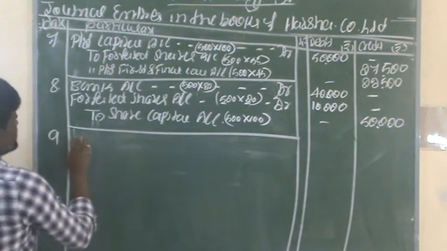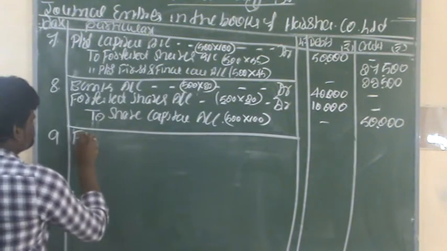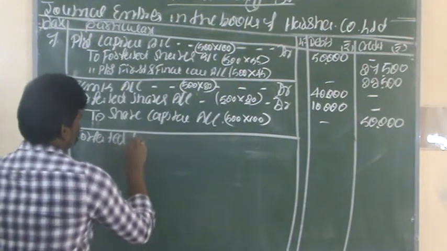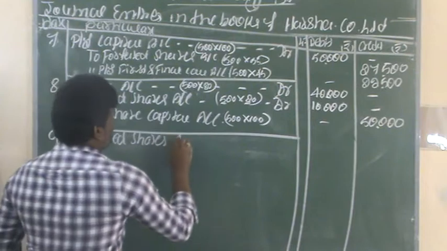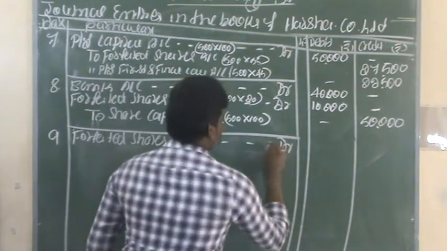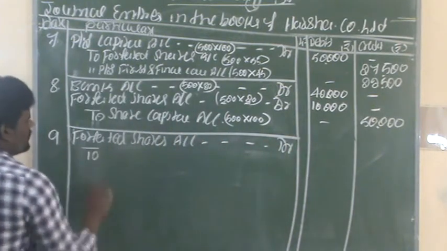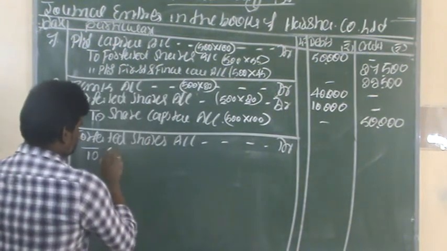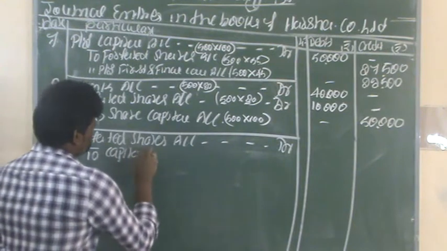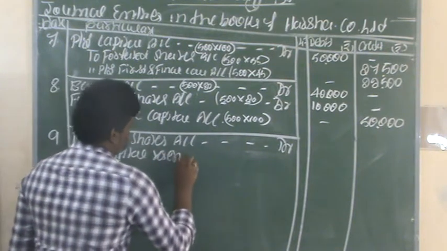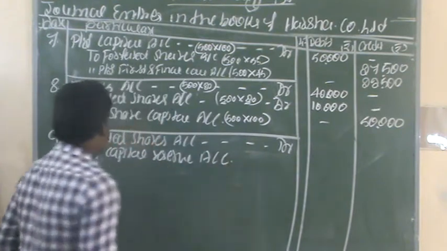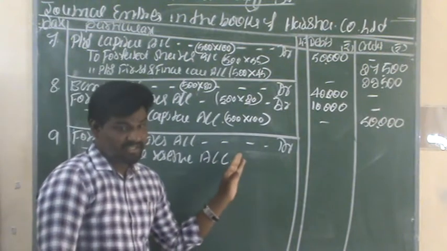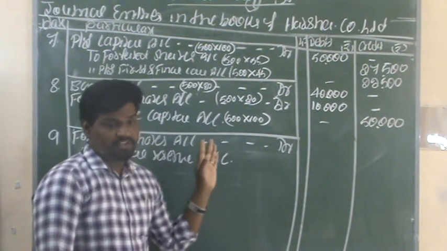The next and last entry being forfeited shares account debit to capital reserve account. Forfeited shares account debit to capital reserve account. This is the next entry, I mean, the profit on forfeited shares.